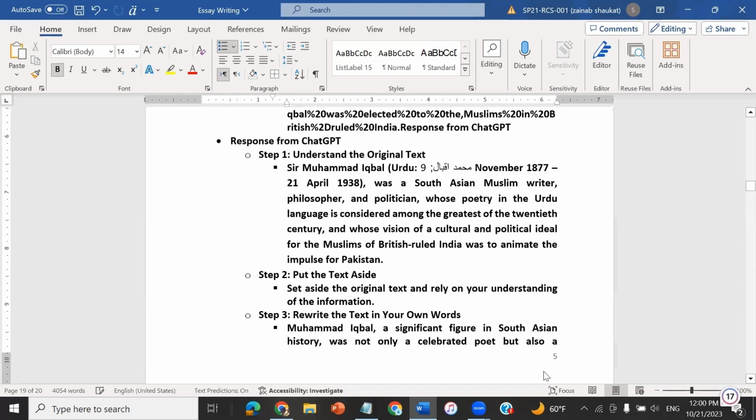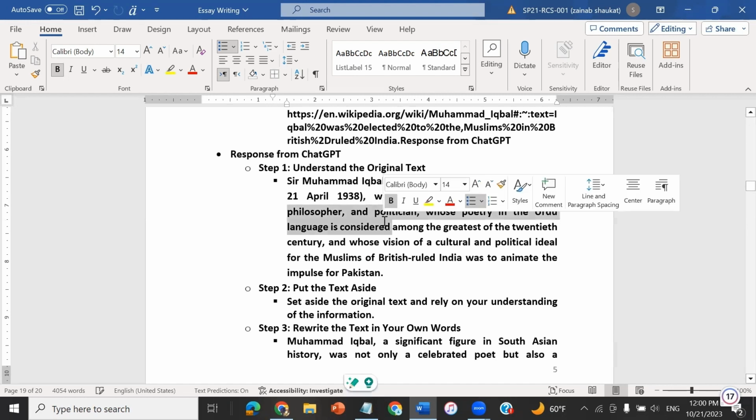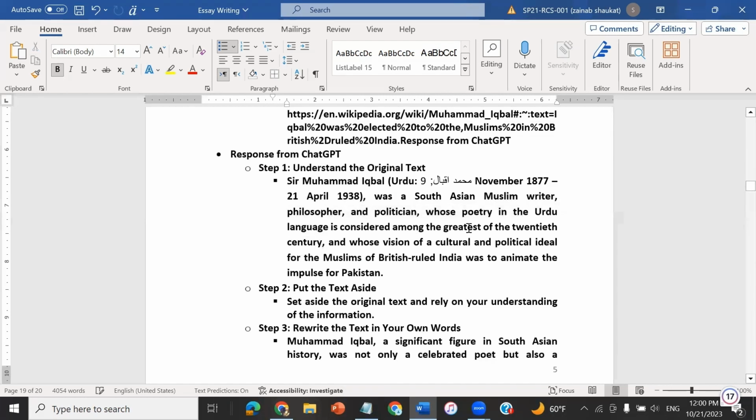For optimal utilization of time, I am just showing you and moving back to my document. So the response of ChatGPT is returned step by step. Step one is understand the original text. We need to understand what is written in the original text. We can see the birth date and the death date is written. He was a writer, philosopher, politician, and poet as well. And his poetry contributed a lot to the British-occupied Muslims for the Pakistan movement. So this is what is written in this text, and we have understood it.